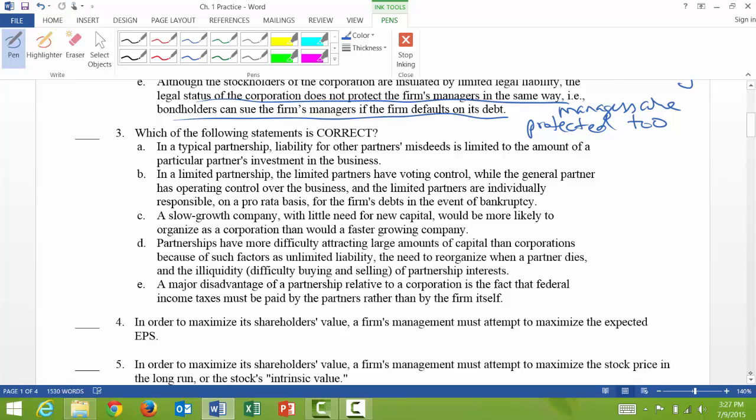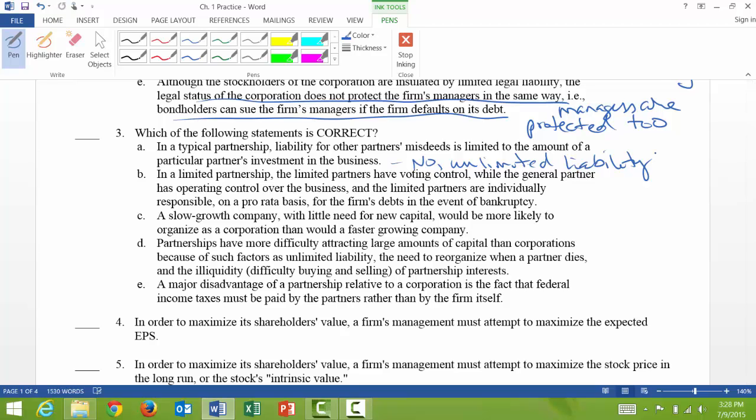And then question 3, another which of the following statements is correct? Letter A says in a typical partnership, liability for other partners' misdeeds is limited to the amount of a particular partner's investment in the business. And this one is false. Actually, they have unlimited liability. So they can be sued for their cars and their homes and things like that.